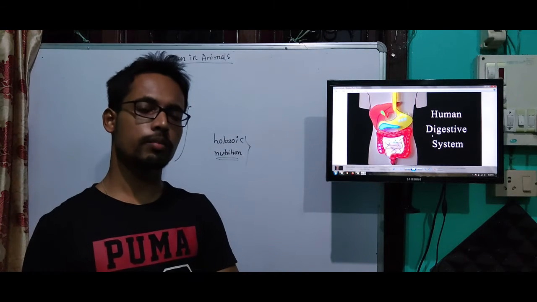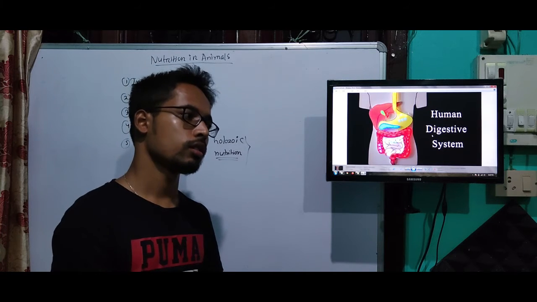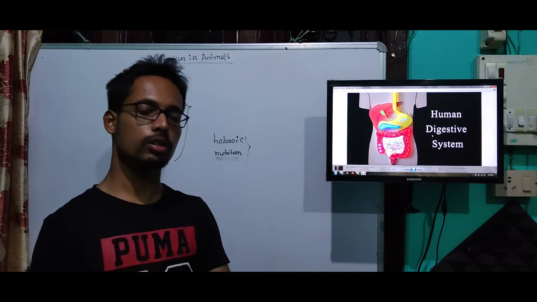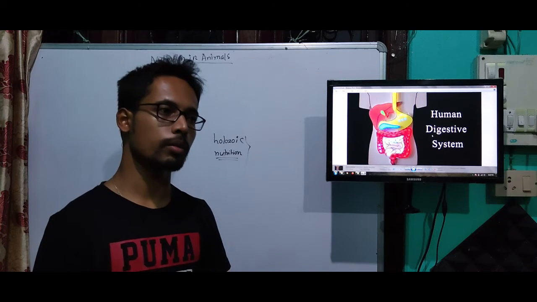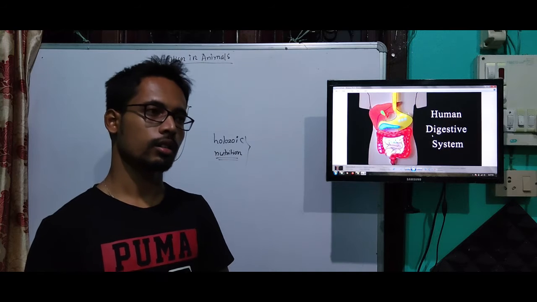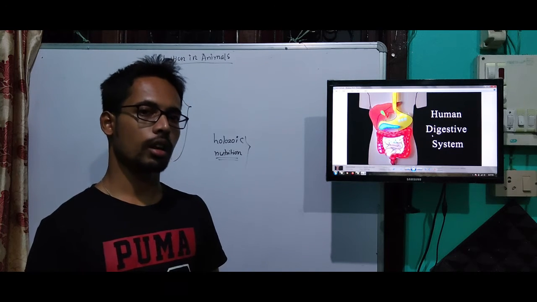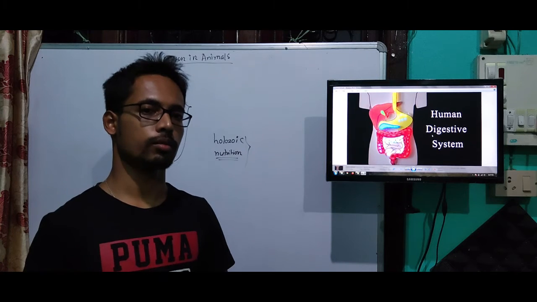Next step is digestion. Different organisms follow different processes of digestion. In unicellular animals like amoeba, digestion takes place in the single cell itself. Okay, we'll study one by one. They do not have any highly specialized digestive system.